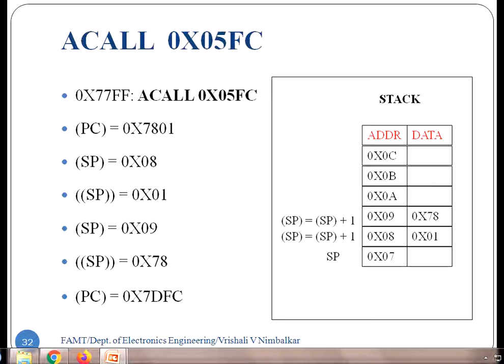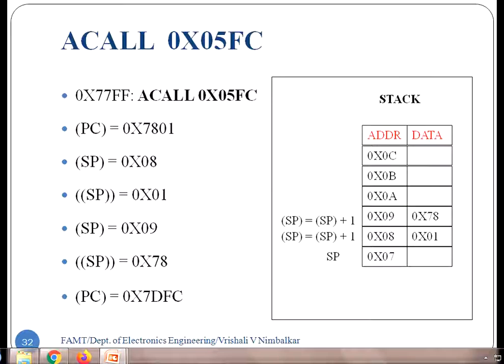So how to solve this problem is, whenever we are dealing with call instructions, call, return or interrupts, we always ensure that the stack is kept at a safe memory location and we are able to use all the bank registers. So the stack memory is always allotted at the end locations of internal RAM.